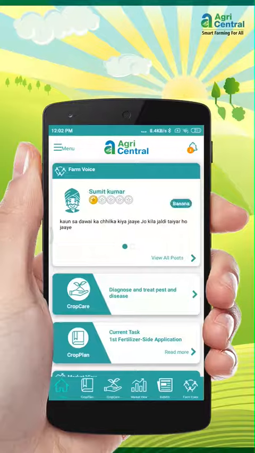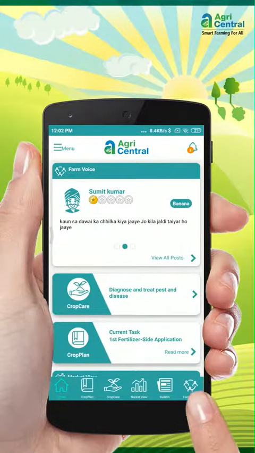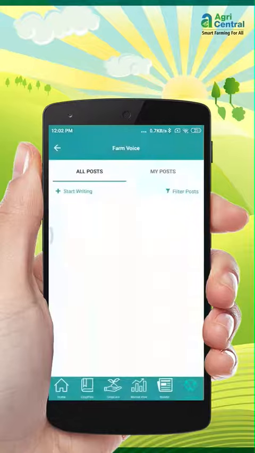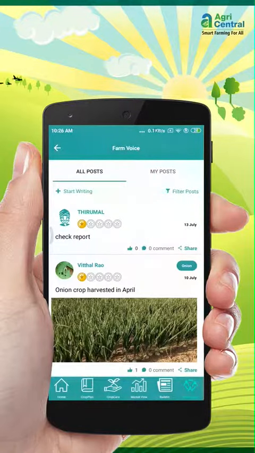The next feature is Farm Voice. Click here on the Farm Voice icon. Share success stories, ask questions, and learn about new products and techniques through Farm Voice. Here you can chat with other farmers from across India and even AgriCentral experts to resolve your queries.